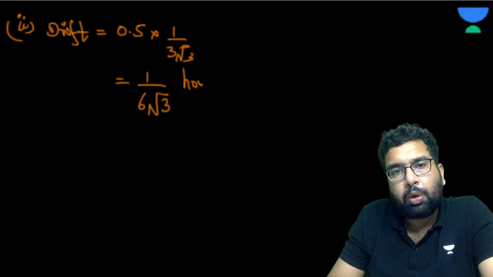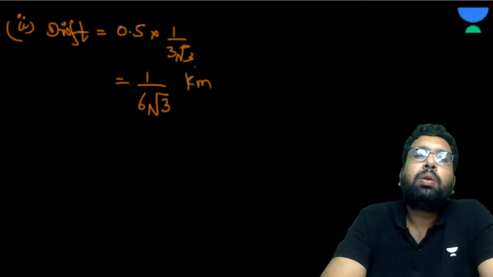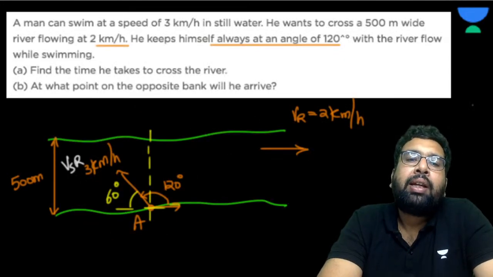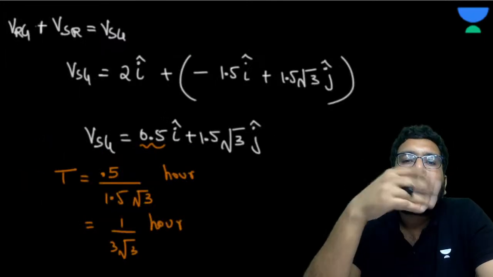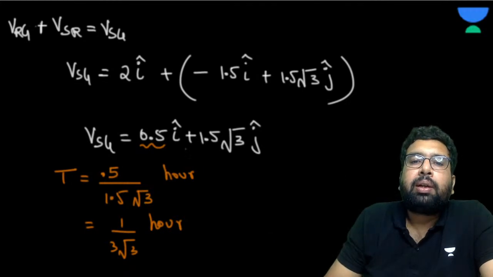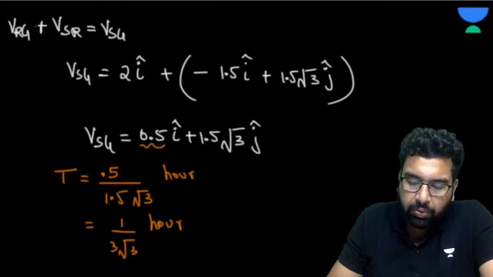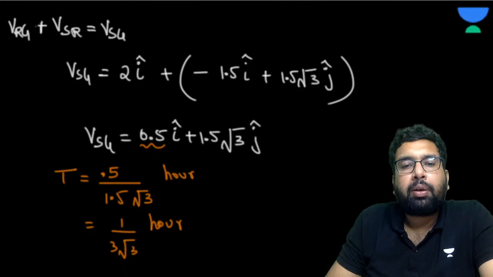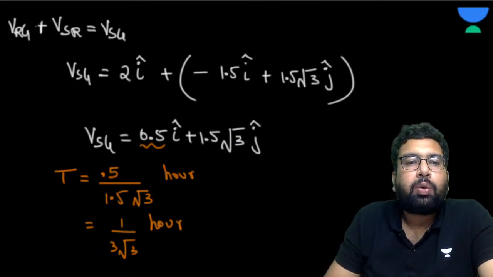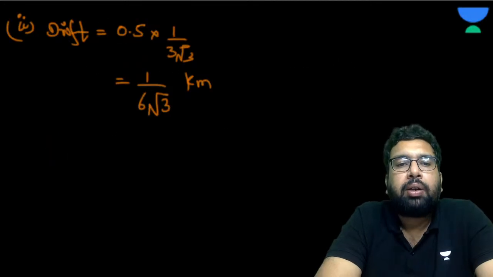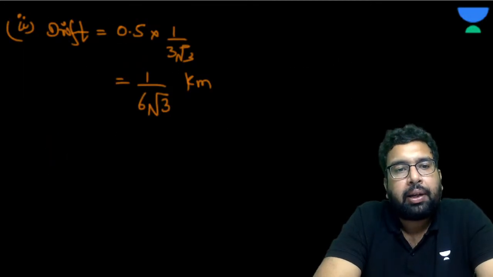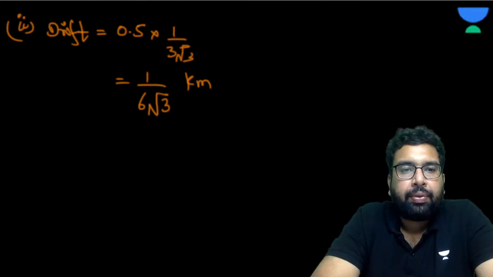Now they may ask you what is the actual distance he traveled. That also you can do. You can get the magnitude of this velocity, 0.5 square plus 1.5 root 3 square under root. Once you have the speed, you can multiply it with time, and that will be the actual distance he traveled. Okay, then easy peasy, isn't it? Yes or no?